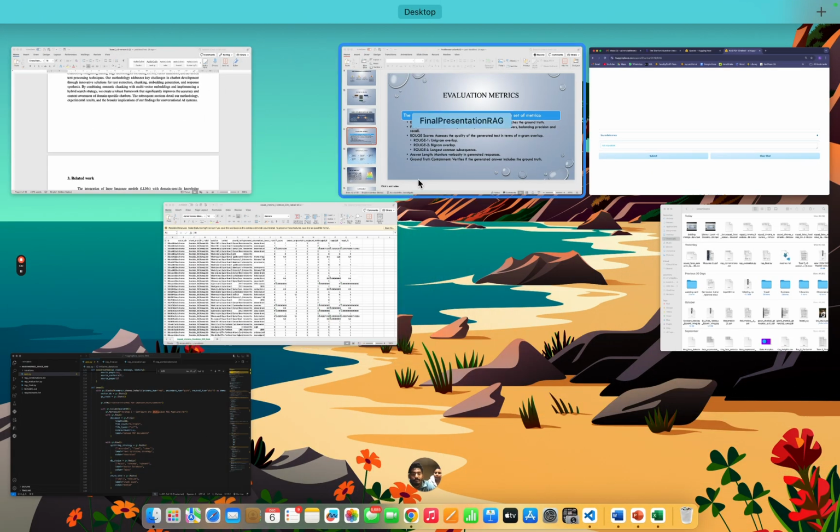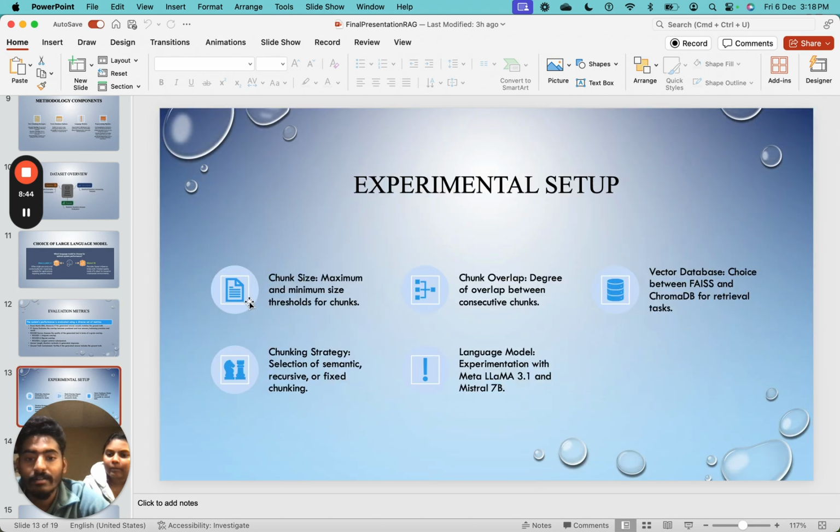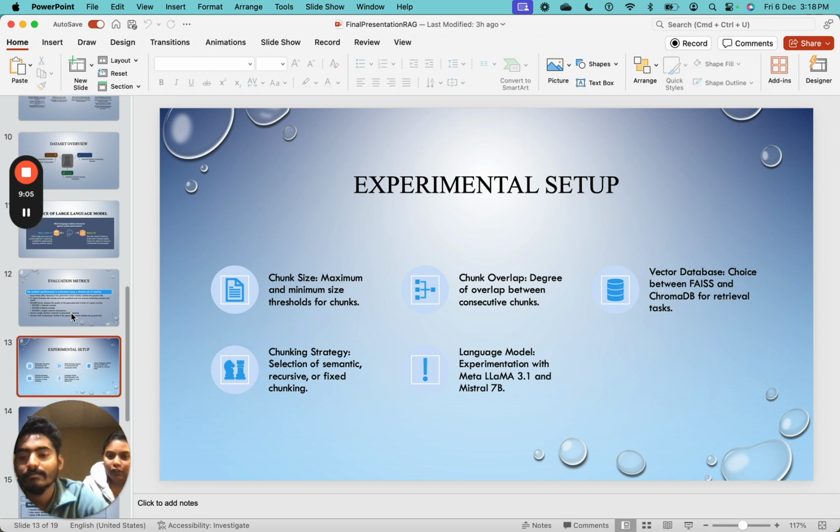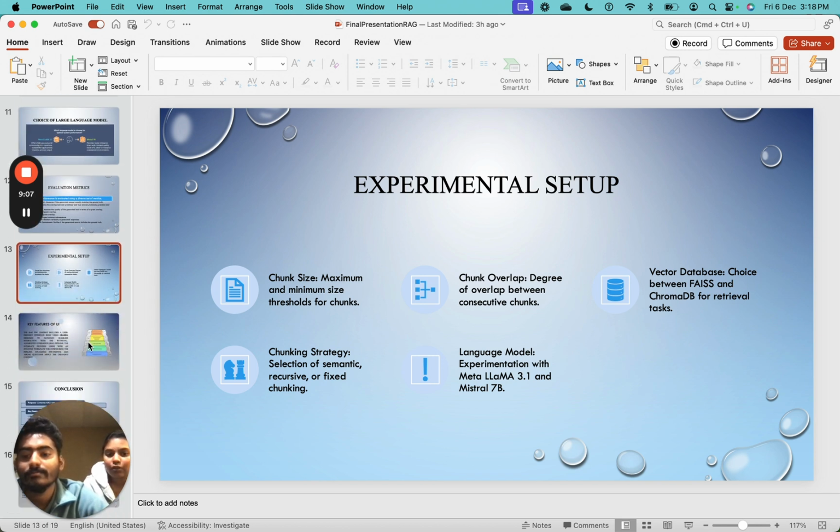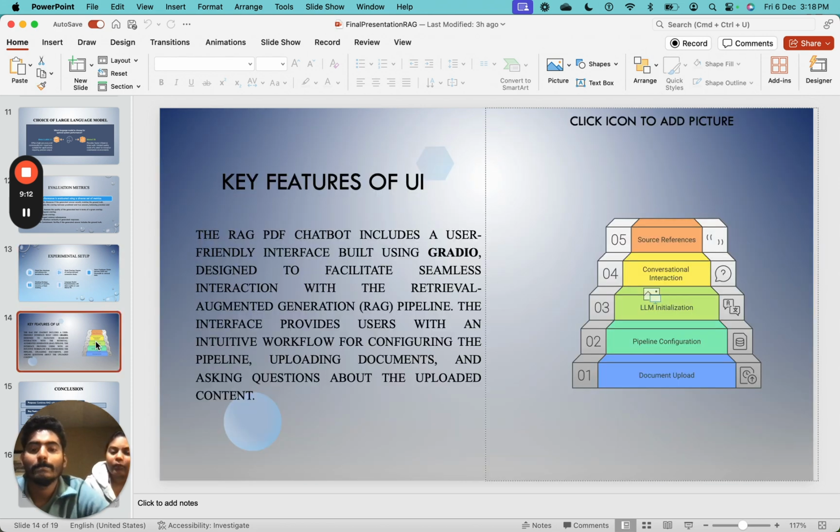Let me go to the next slide. Yeah. So this is our experimental setup. Our experimental setup involved rigorous testing on various document types and query complexities, ensuring the chatbot's robustness. We have different chunk sizes as we have mentioned here, and there are vector databases we can choose from, the chunking strategies we can choose from, and the language models as well. So here we have demonstrated the features of our UI.